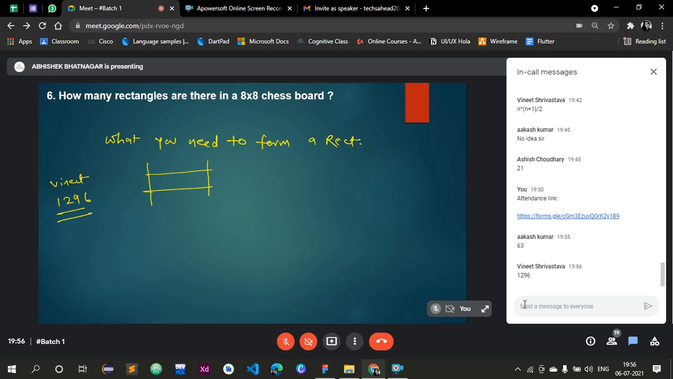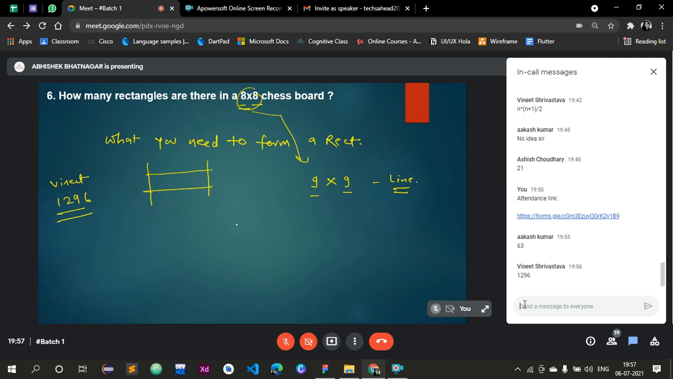Okay, no issue. So we need at least 2 vertical sides and 2 horizontal sides, and they should be parallel, to find a rectangle. If we want to make a rectangle, 2 vertical lines and 2 horizontal lines are needed; only then can a rectangle be formed. If we talk about an 8 cross 8 chessboard, what is the line grid for this? Can I say 9 cross 9? The line grid is 9 cross 9.